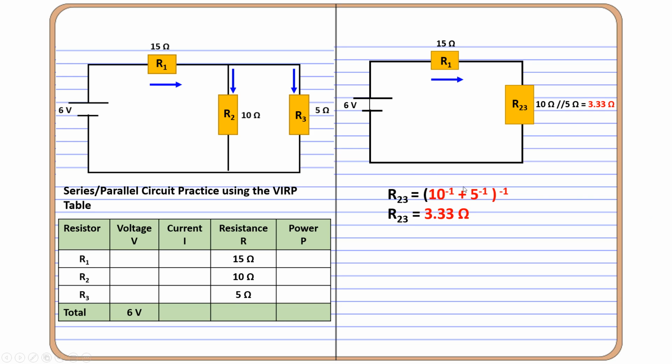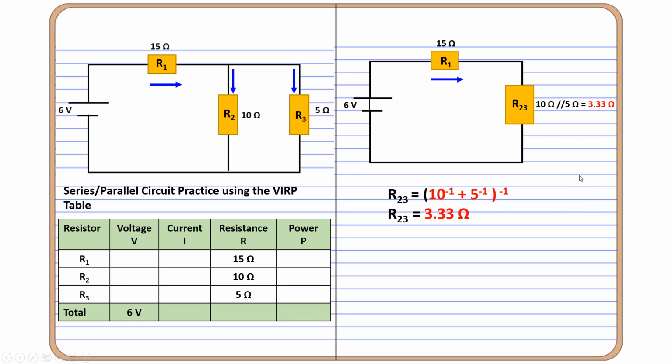So here is how you do it. You type on your calculator 10 inverse plus 5 inverse, and the result you inverse one more time. So that's how you get 3.33.